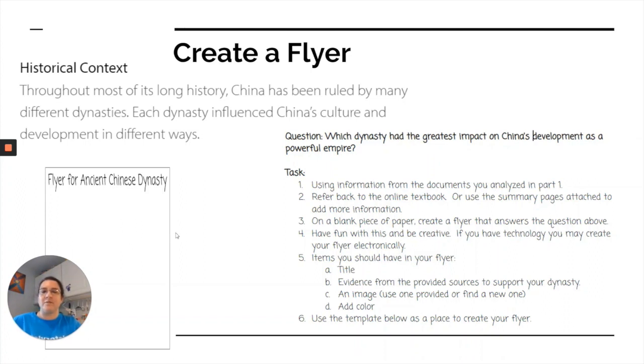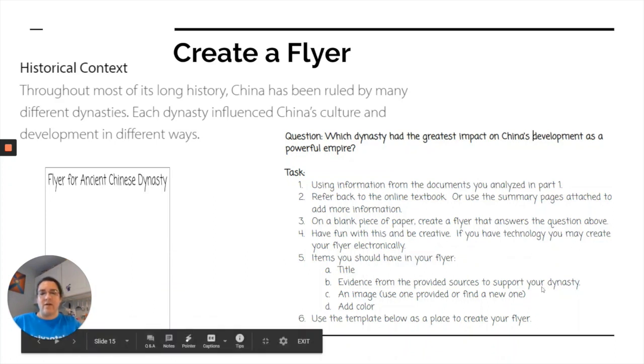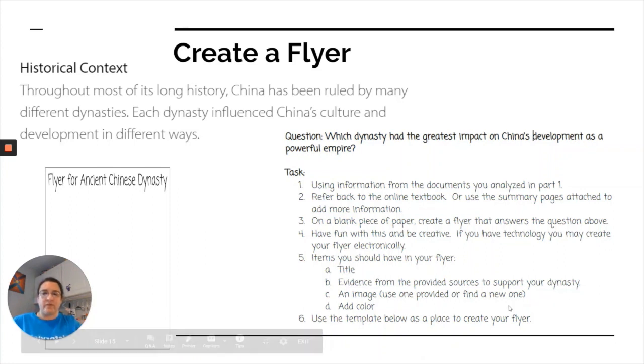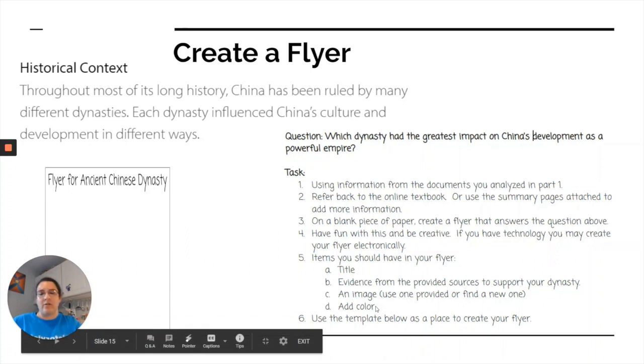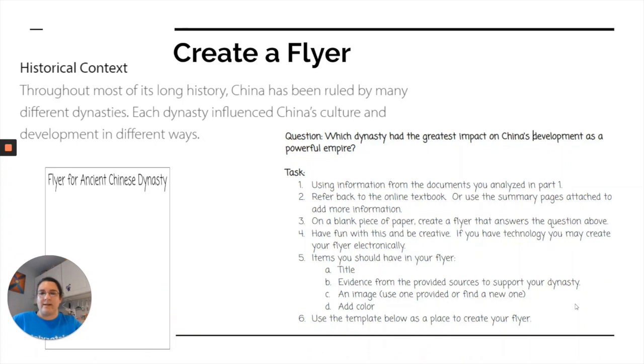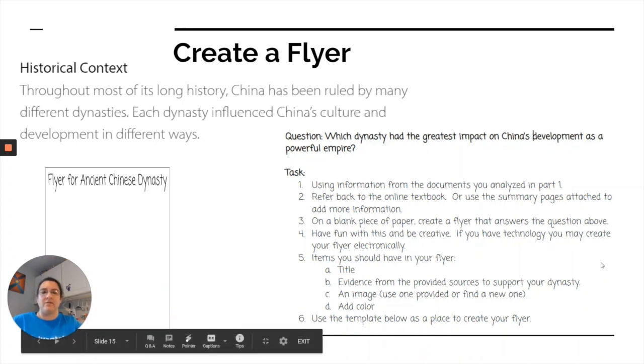This is your time to be creative. Use color, just be creative with it. We ask that you put a title, use evidence from the sources that we've provided, include an image. You can create your own image if you'd like, and add color, as I said. Be creative. There's no right or wrong way to do this. It's your chance to show your creativity.